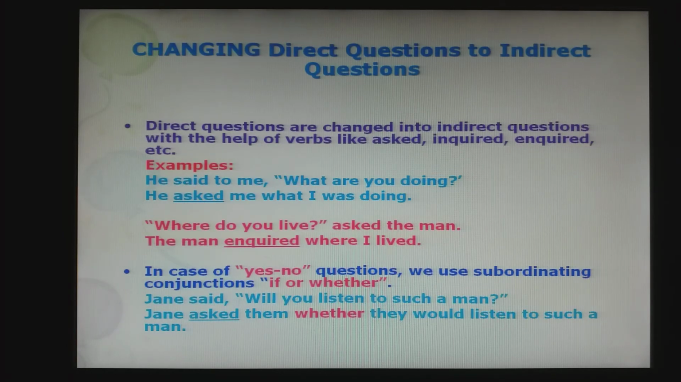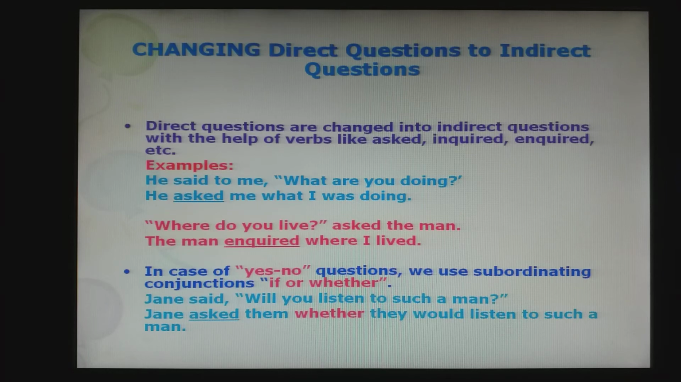Rules for changing direct questions to indirect questions. When we change direct questions to indirect, what are the verbs we use? Asked, inquired and enquired are the kinds of verbs we use. Instead of saying said, we are going to say asked. Okay? He said to me, what are you doing? So this is a question. That is why we are changing it to: he asked me what I was doing.